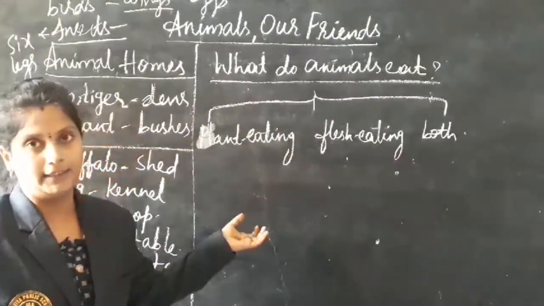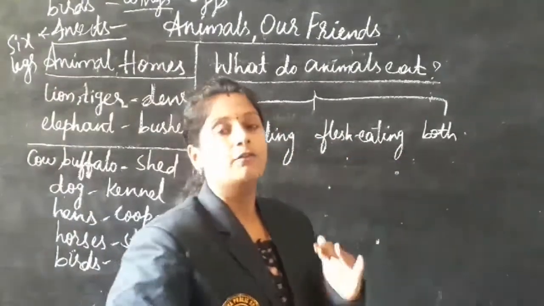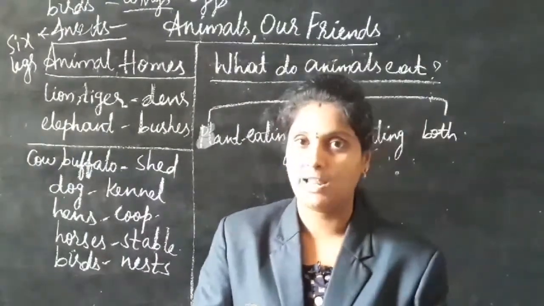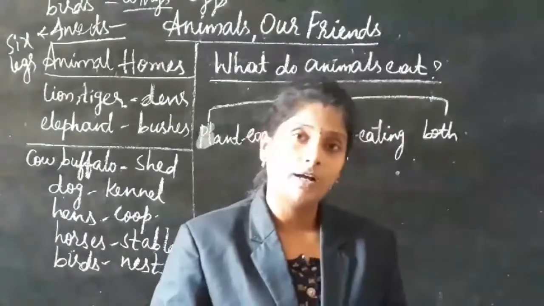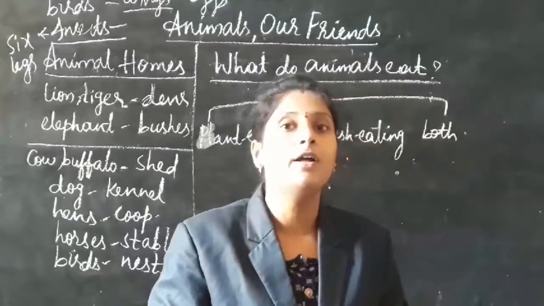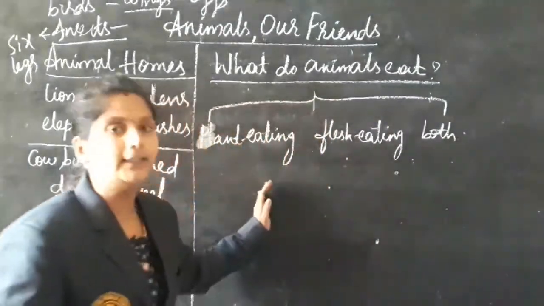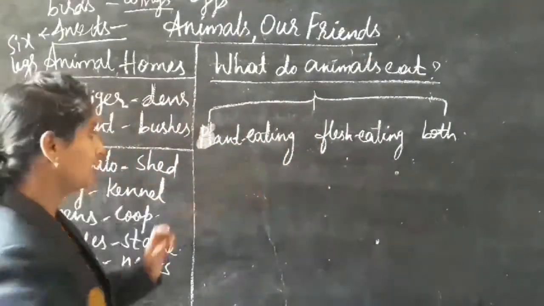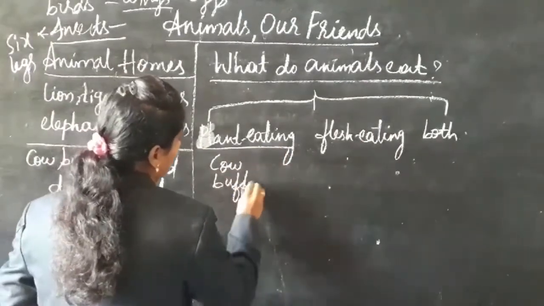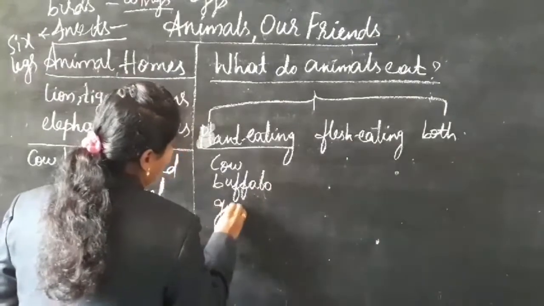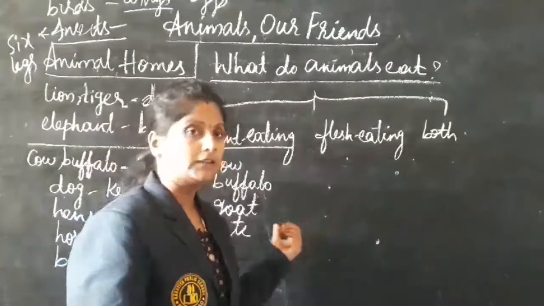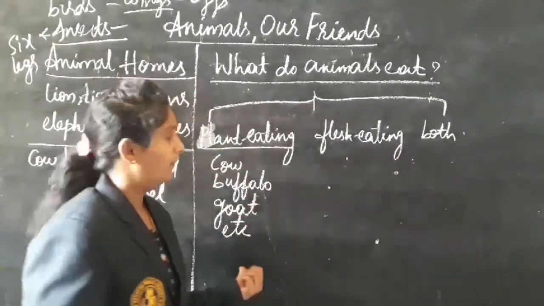Coming to the plant-eating animals, some animals eat only plants and plant products. Animals which eat only plants as their food are called plant-eating animals. Examples are cow, buffalo, goat, etc. These animals eat only plants.